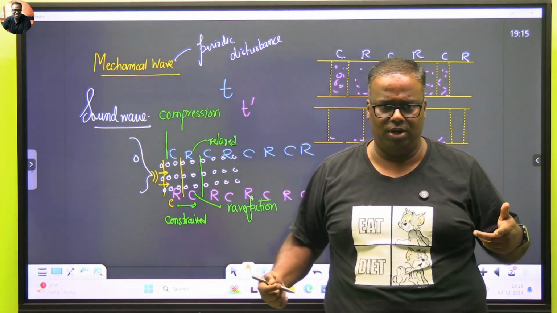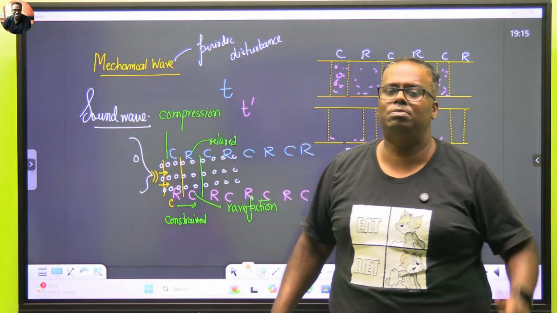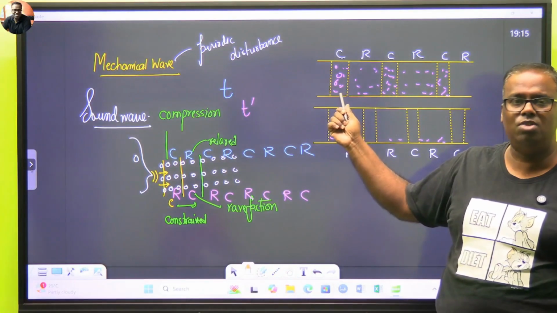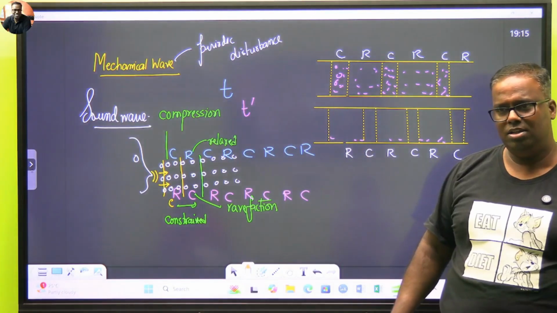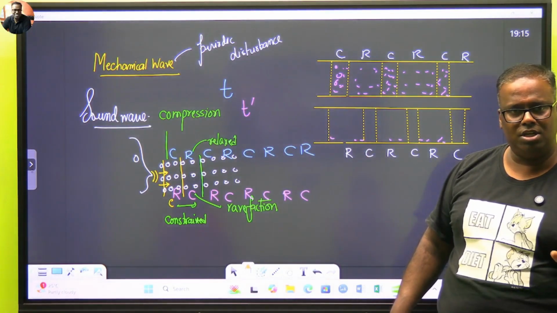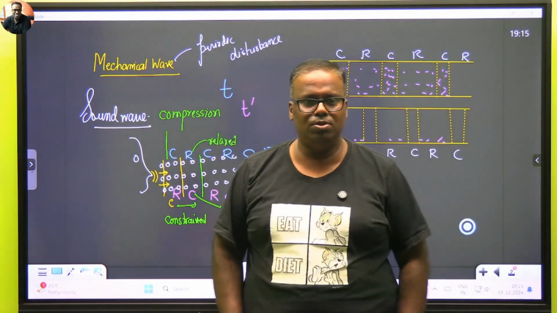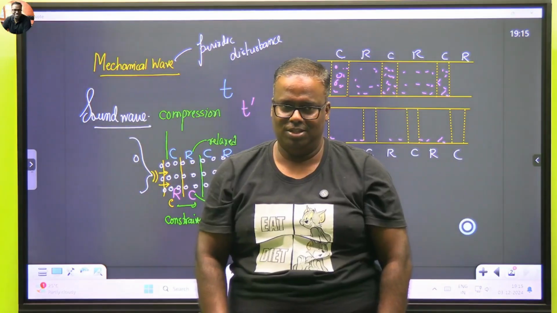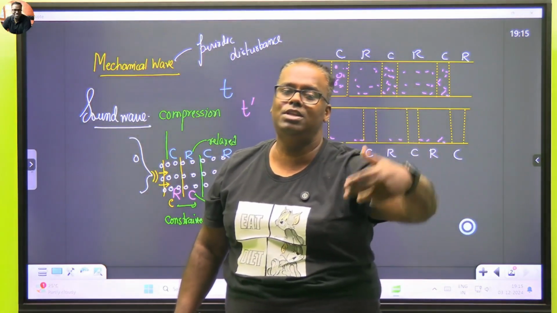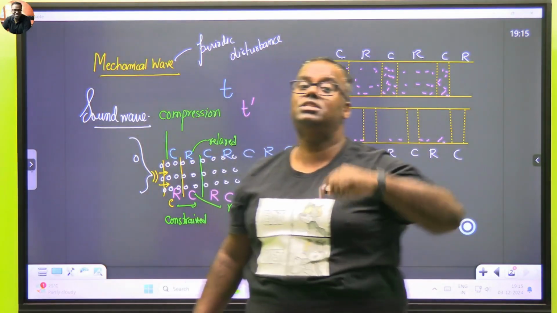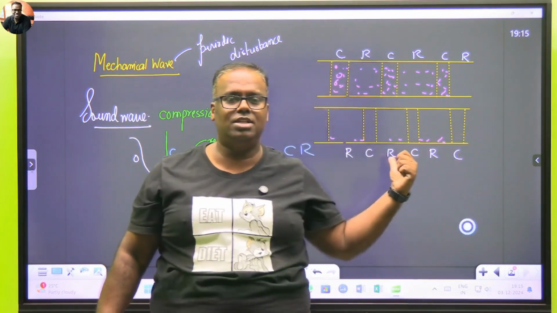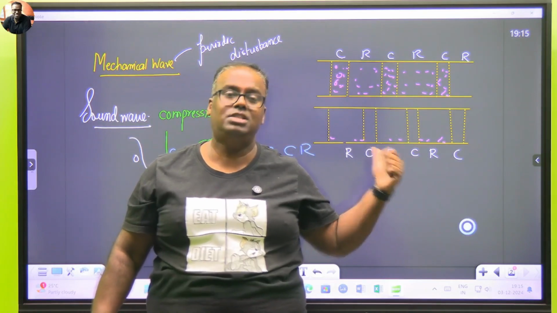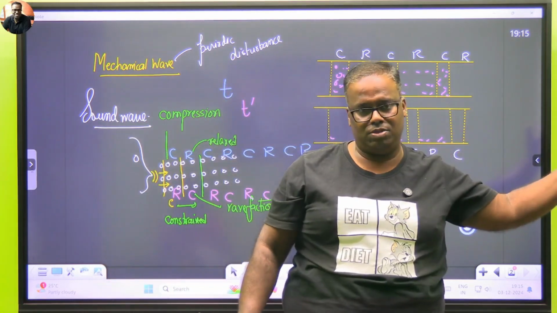Immediately the roles change over. Now try to map this with the Mexican wave. If you take this as person 1, what is the role he is playing? Compression, rarefaction, compression, rarefaction. In a Mexican wave, what does he do? Put your hands up, put your hands down, put your hands up, put your hands down. At a regular interval he is repeating. To the person on the opposite side, this appears as a periodic disturbance. This is how mechanical waves propagate.